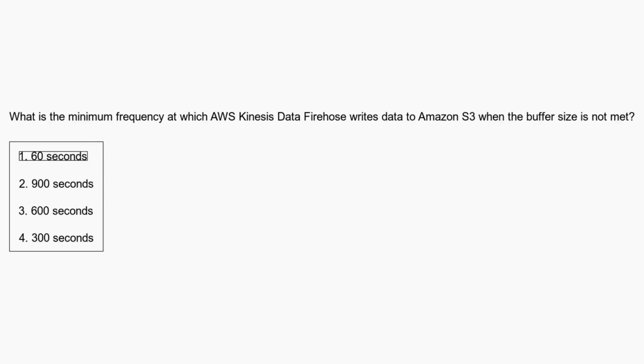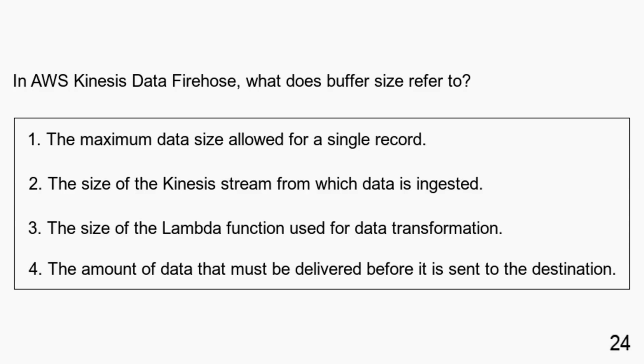AWS Kinesis Data Firehose writes data to Amazon S3 at least once every 60 seconds, even if the buffer size is not met. In AWS Kinesis Data Firehose, what does buffer size refer to? The maximum data size allowed for a single record. The size of the Kinesis stream from which data is ingested. The size of the Lambda function used for data transformation. The amount of data that must be delivered before it is sent to the destination.